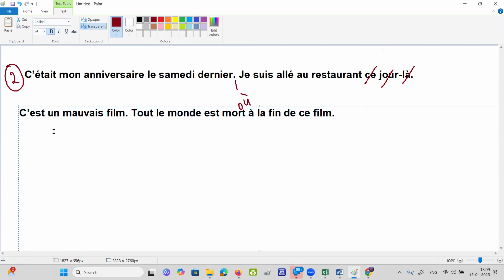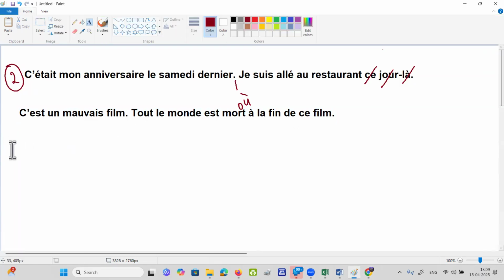Okay. This is a very bad film. Everyone died at the end of the film. Why did I take this as a clue? Because it has a long preposition: à la fin de, sir, film. Such a long preposition it has. So it becomes, it will come over here: à la fin du plus lequel becomes duquel.